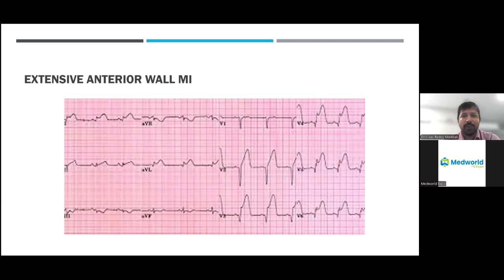It's not easy for all of you to understand, but I just want to concentrate on the most important ECGs which we see in our day-to-day practice. The first is the myocardial infarction of the anterior wall. So usually ECG will have the 12 leads.